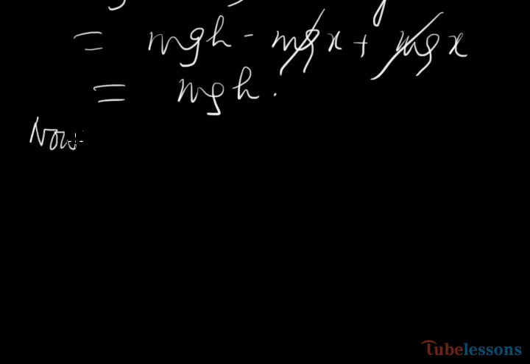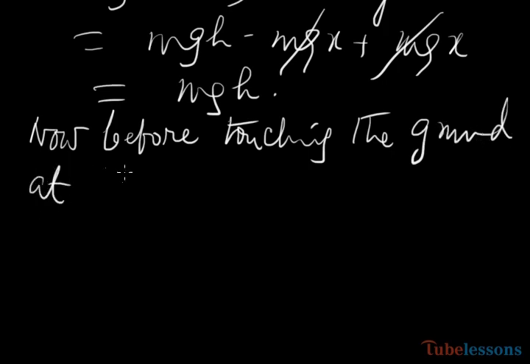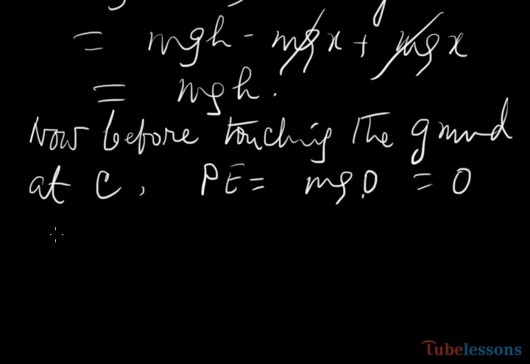Now, just before touching the ground at C, potential energy equals mg into h0, that is equal to 0. Kinetic energy equals half mv square.